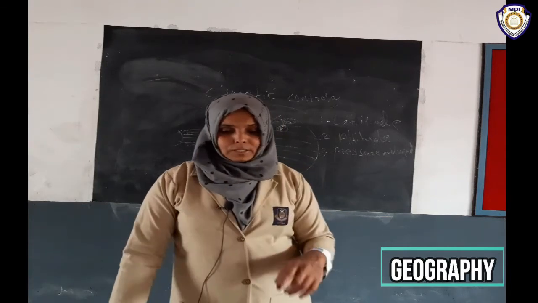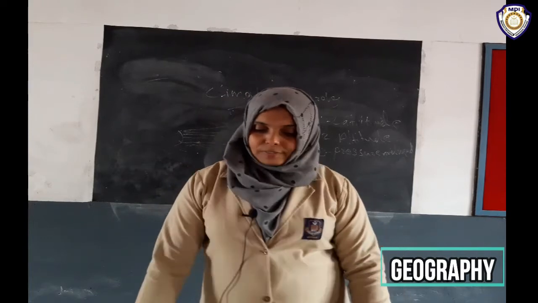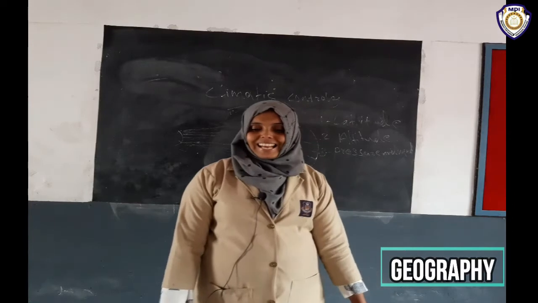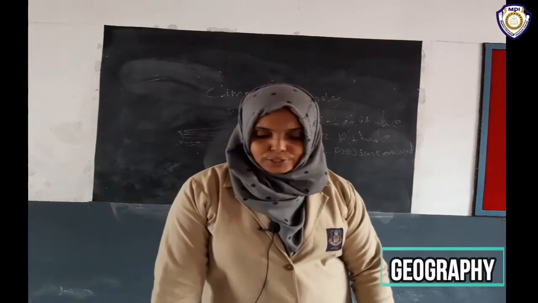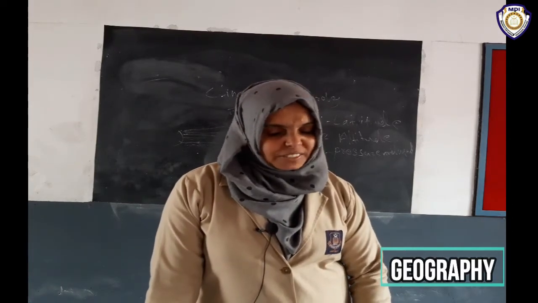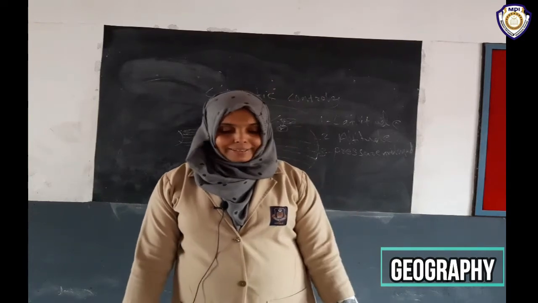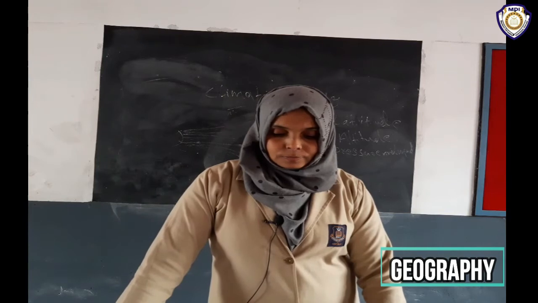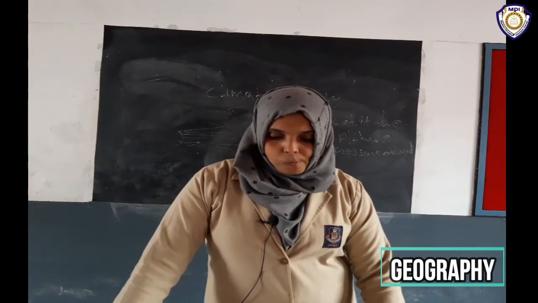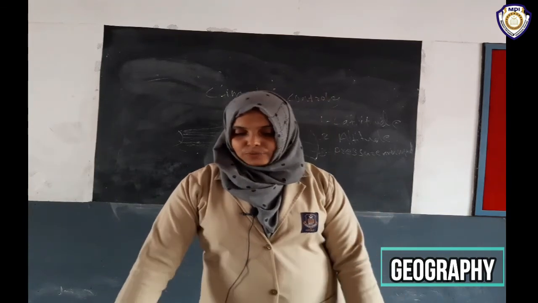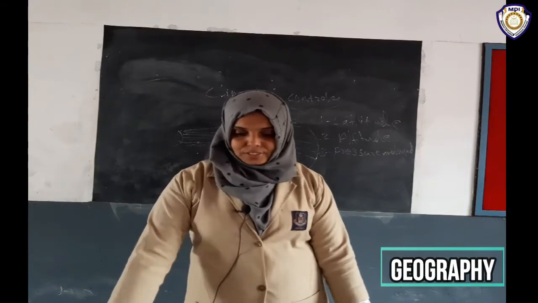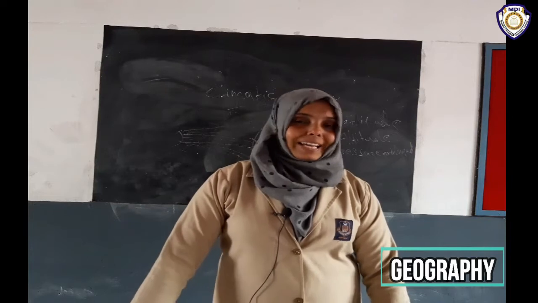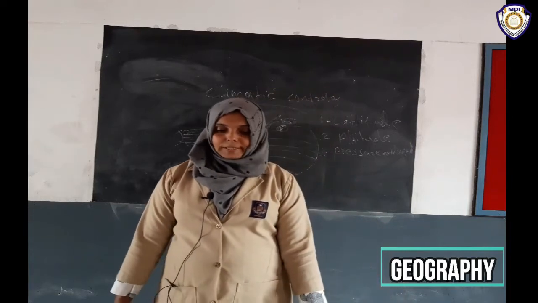Is it clear? That is saying here, the pressure and wind system of an area depends on the altitude and latitude of the place. There is a difference according to latitude and altitude. That we will study from the next paragraph. Okay. Then this influences the temperature and rainfall pattern. This means the pressure and wind system brings changes in temperature and rainfall.